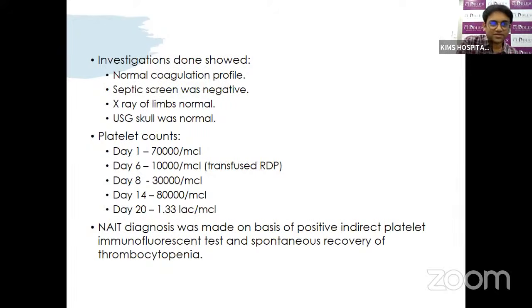We did investigations: normal coagulation profile, the sepsis screen was normal, X-ray of the limbs normal, USG skull was normal. This ruled out other causes of early onset thrombocytopenia.